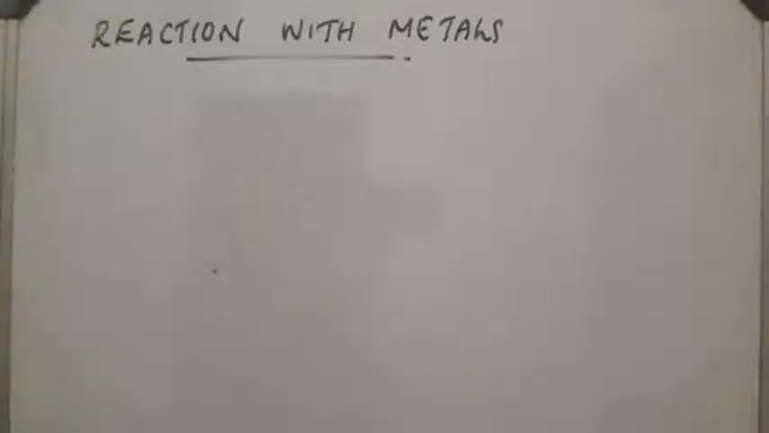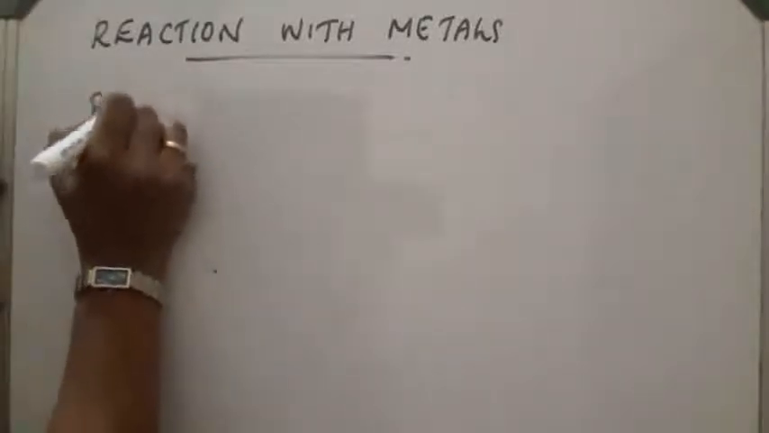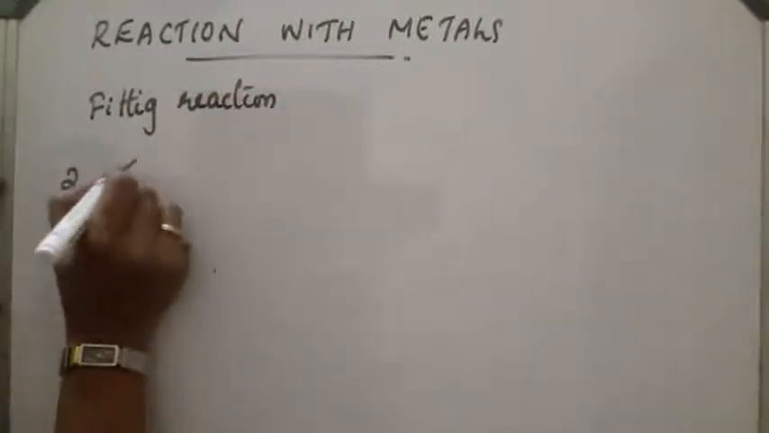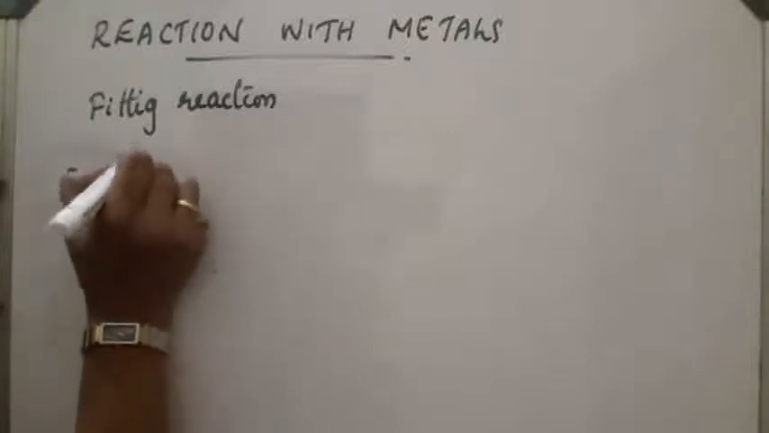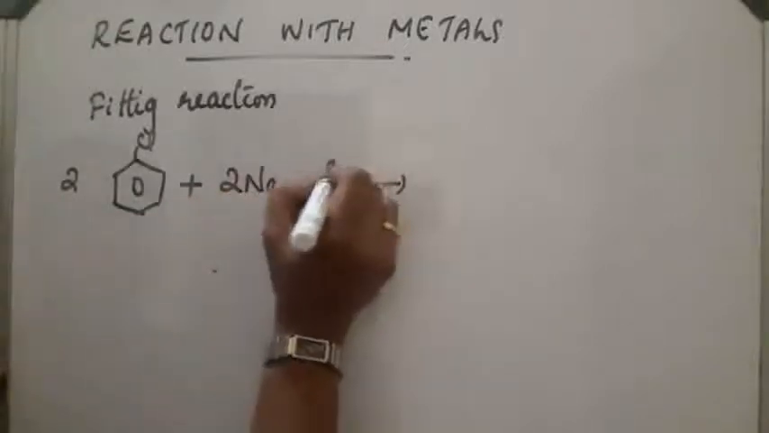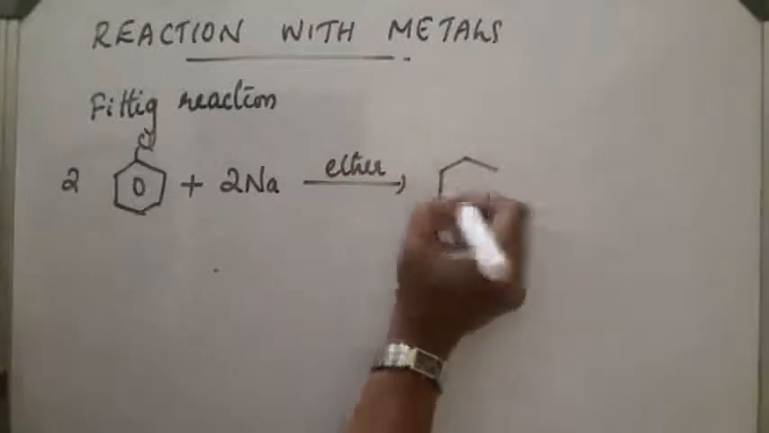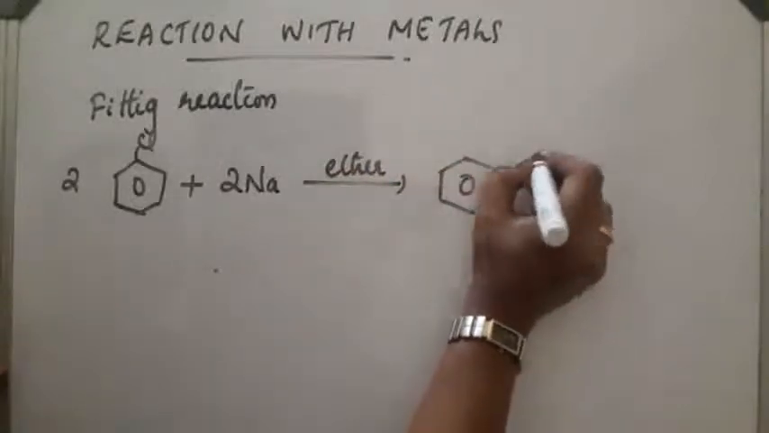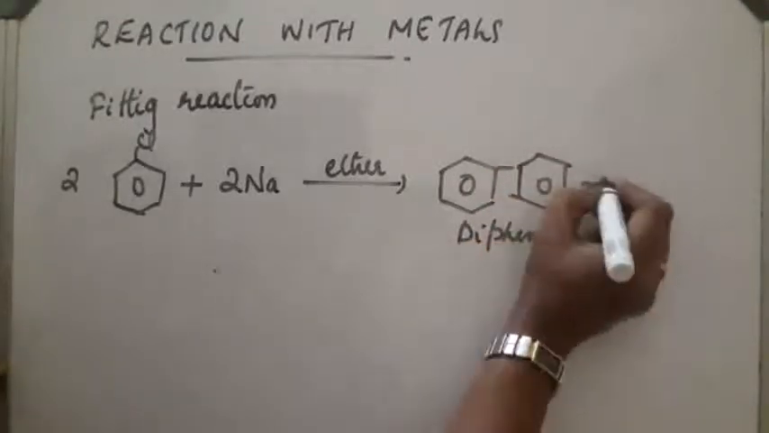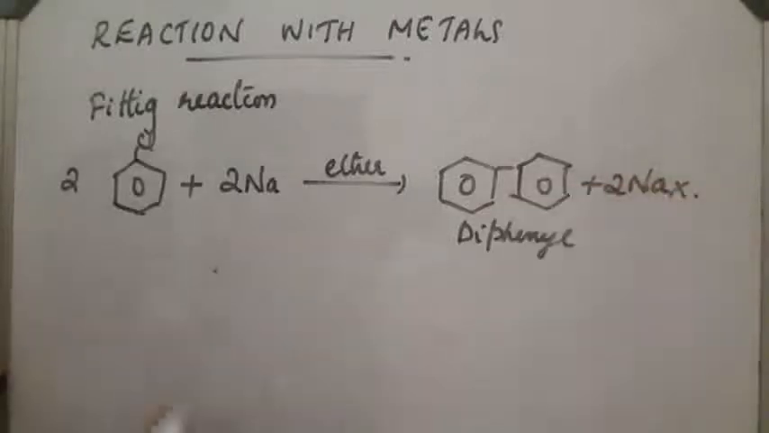Reaction with metals. Haloarenes on reaction with sodium metal in dry ether give diphenyl, and the reaction is called the Fittig reaction. Two molecules of chlorobenzene react with sodium metal in the presence of dry ether. The reaction takes place and the diphenyl compound will be obtained, along with 2NaX. This reaction is called the Fittig reaction.